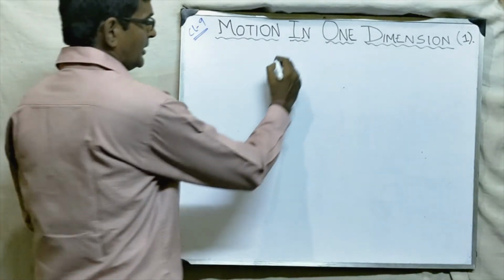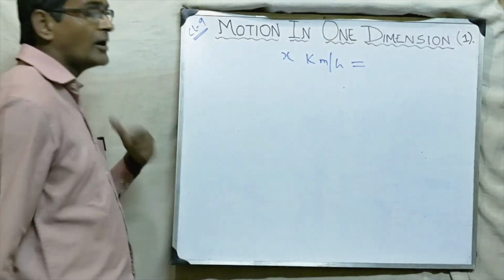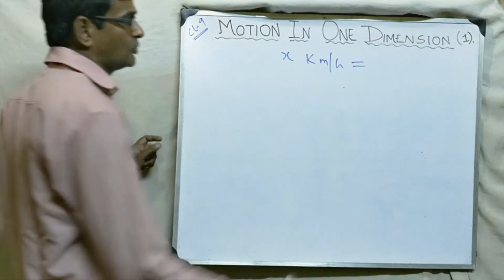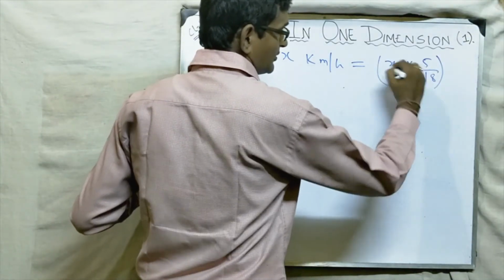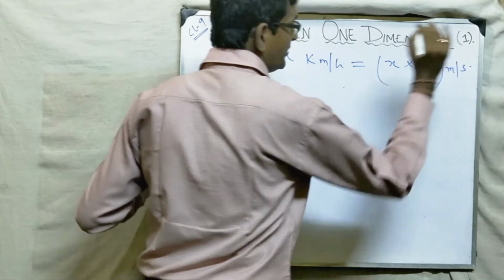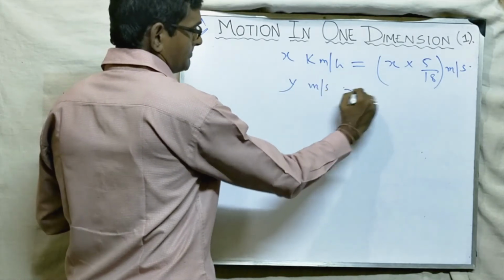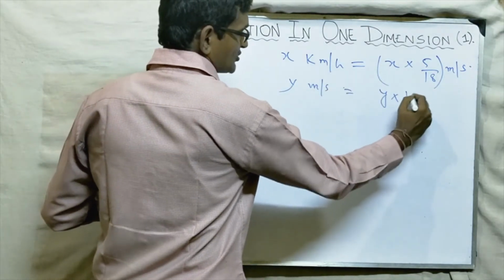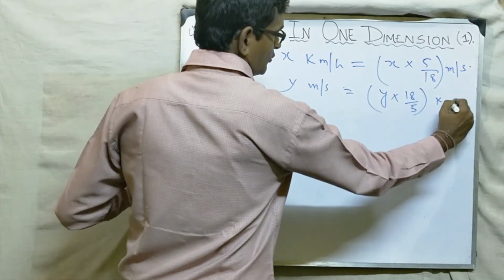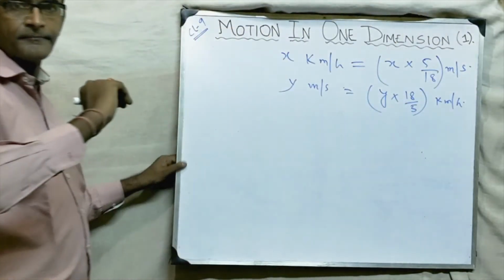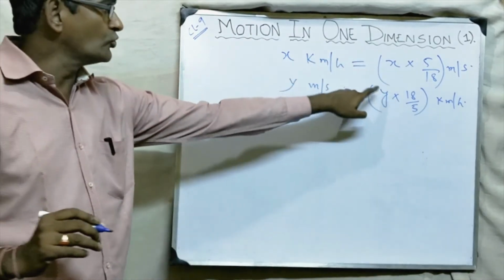What is the relation? Suppose the speed is given in kilometer per hour and I want to convert it into meter per second. Then what I have to do? x into 5 by 18. Then this resultant will be converted into meter per second. Please note it down. Or suppose I have y meter per second, then what will I do? You must have known this also in the lower classes. Into 18 by 5, this will be converted to kilometer per hour. Okay, students?